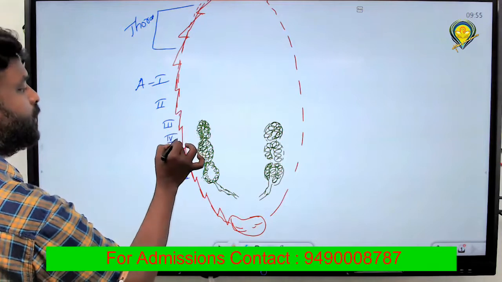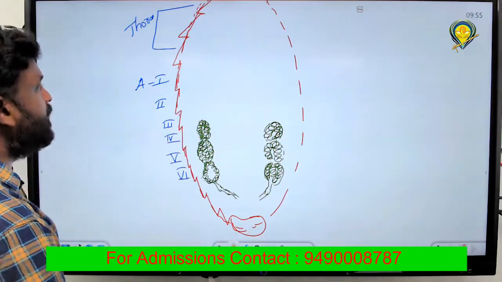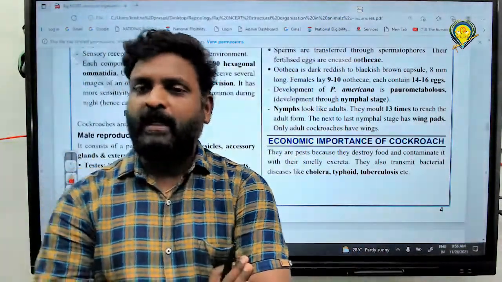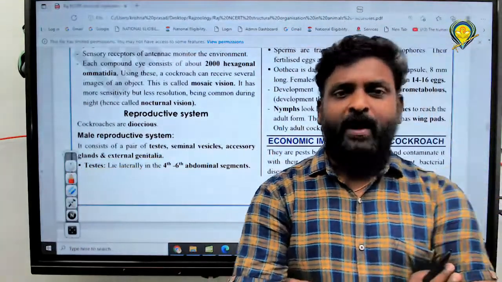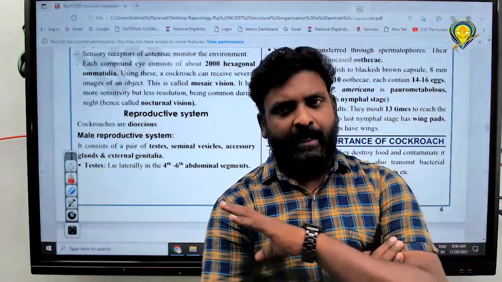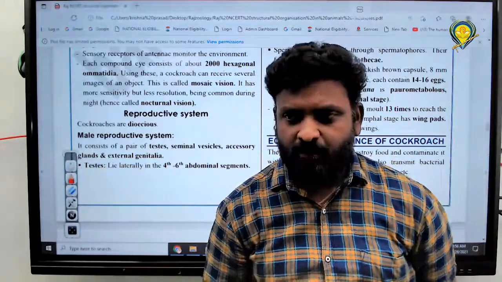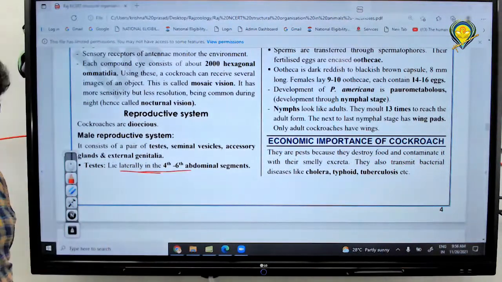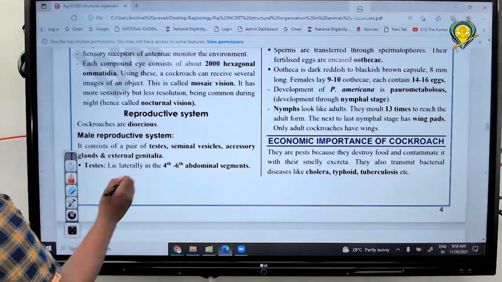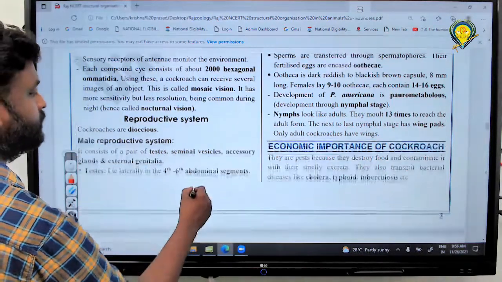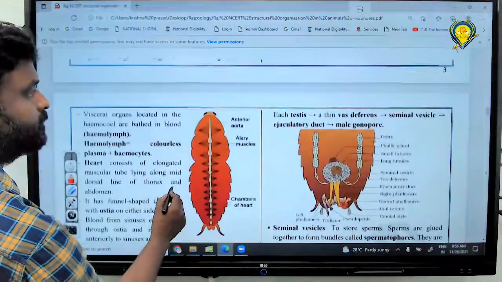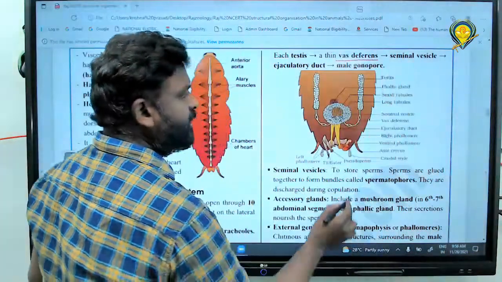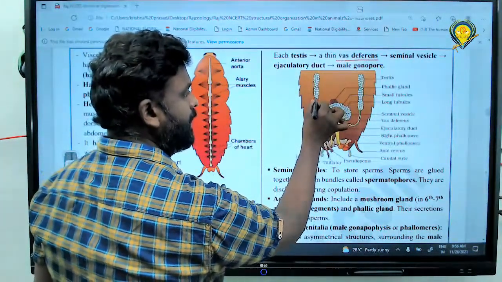So 4, 5, 6 abdominal segments have the presence of what? Tell me all of you. Testis. What is the location of testis? 4, 5, 6 abdominal segments, right? So shall we write 4 to 6 abdominal segments? Very good, right? You can find it here. What is the location? 4 to 6 abdominal segments. Right all of you? Very good. And next, let us discuss more about it. Each testis is a thin structure. You can find it here. All of you got it?